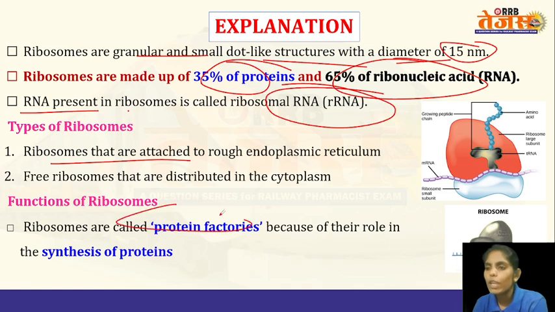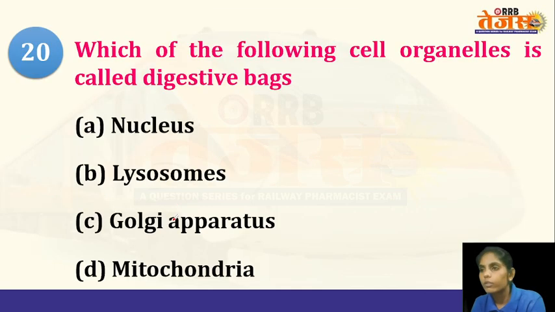The main function of the ribosome is to synthesize proteins. So there are two processes: one is transcription and the other one is translation. A segment of DNA will be copied into RNA. This process is known as transcription. And this RNA will be translated into proteins by the ribosome. This process is known as translation. So this is how the ribosomes will form the proteins.